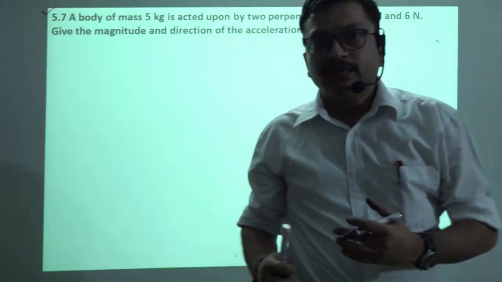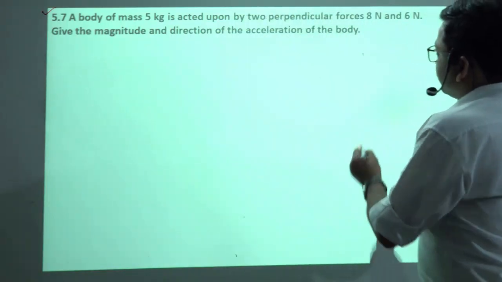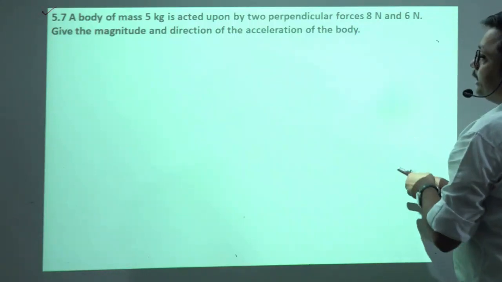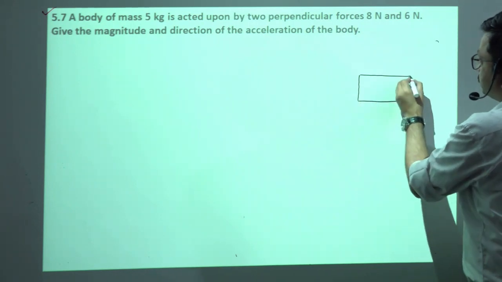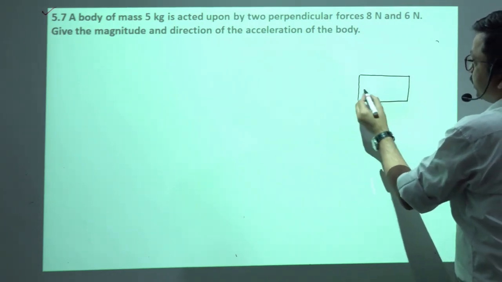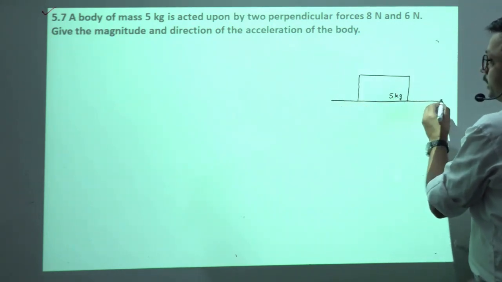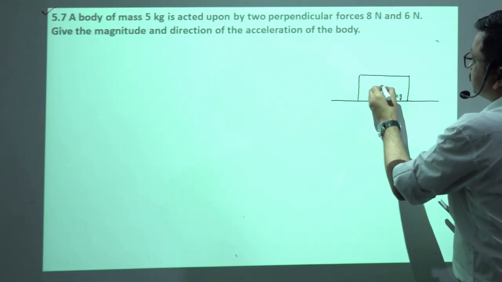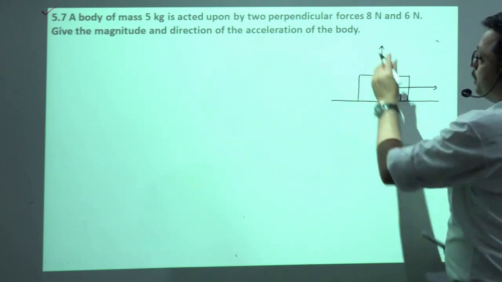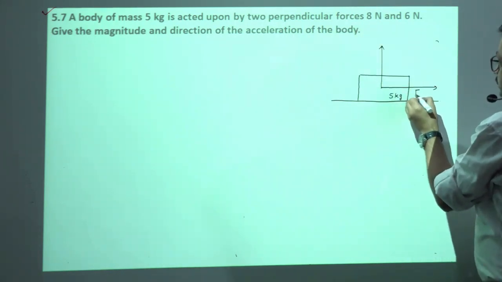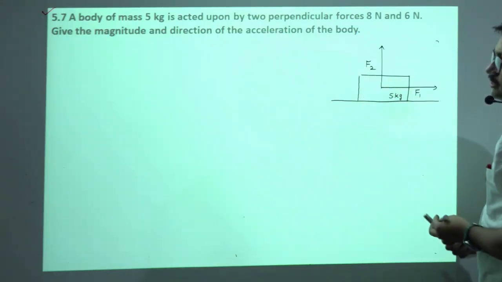So acceleration, जिस डायरेक्शन में फोर्स एक्ट करेगी उसी डायरेक्शन में एक्सेलेरेशन होगी. ठीक है, तो हम यहाँ पे कैसे इसको रिप्रेजेंट कर लेते हैं पहले डायग्रामेटिकली. This is a body of mass 5 kg. Okay, mass is 5 kilogram is given to us. It is acted upon by the two perpendicular forces. Okay, so this force is, let us consider F1 8 Newton है and this is F2 इस तरीके से.